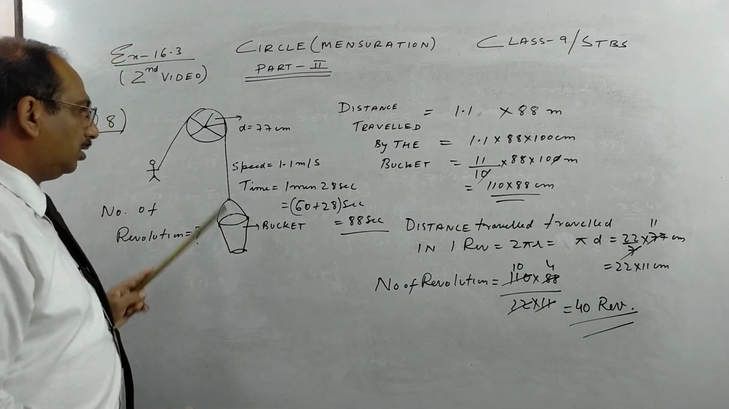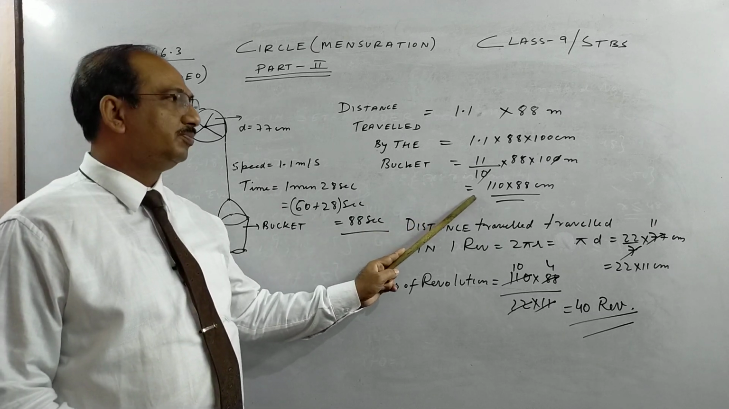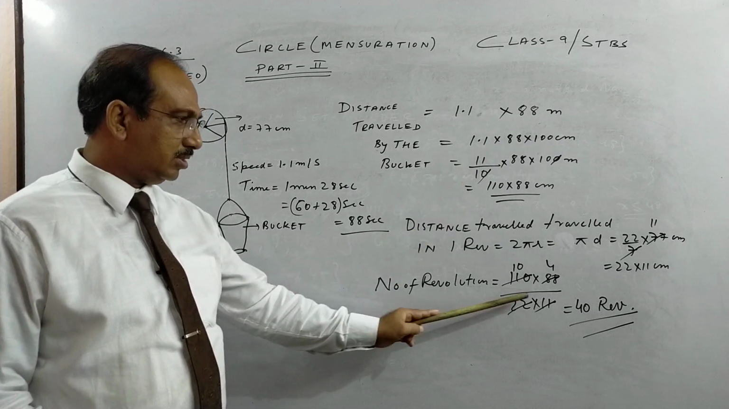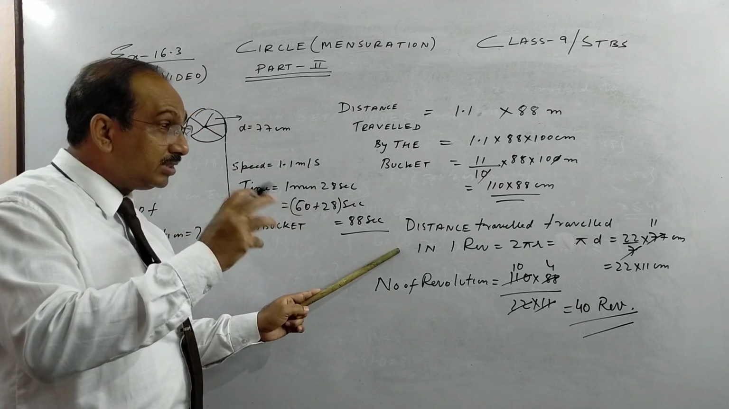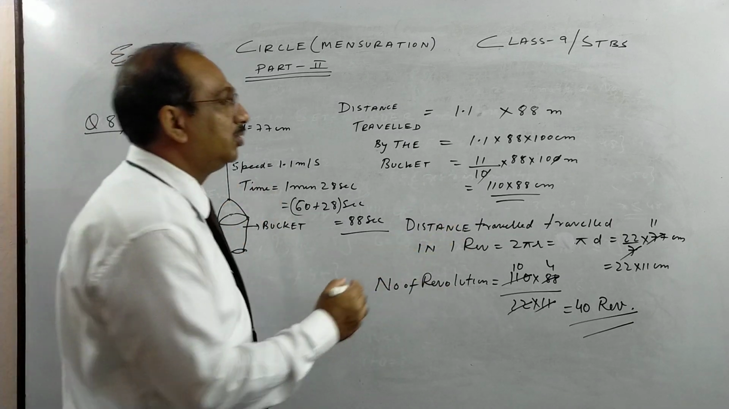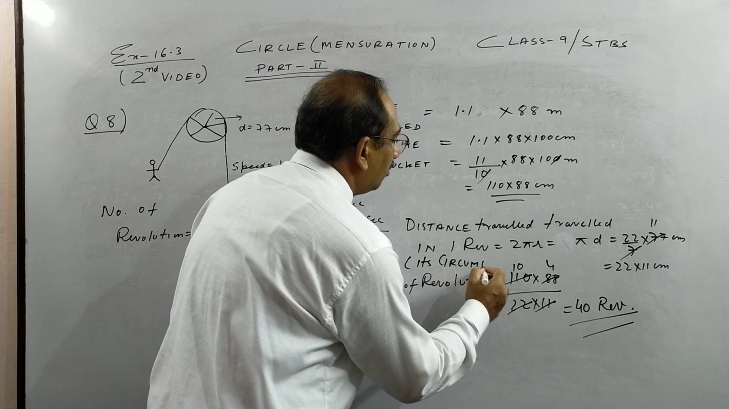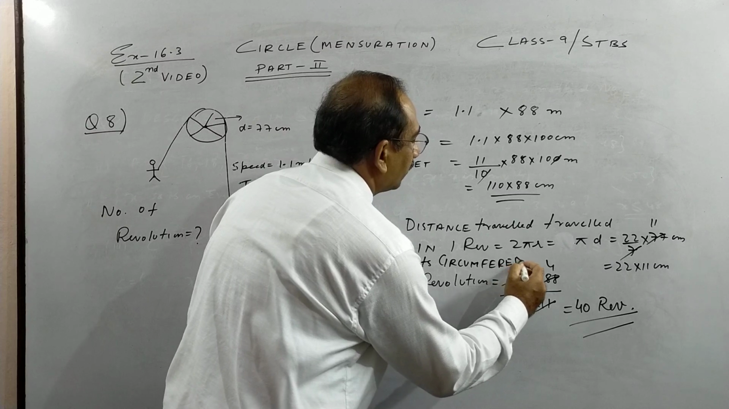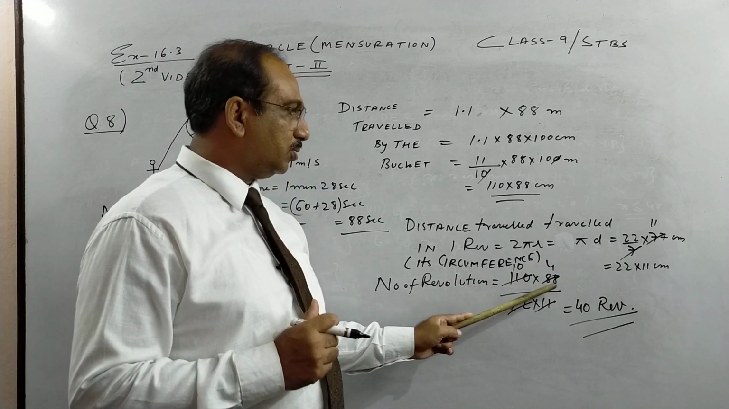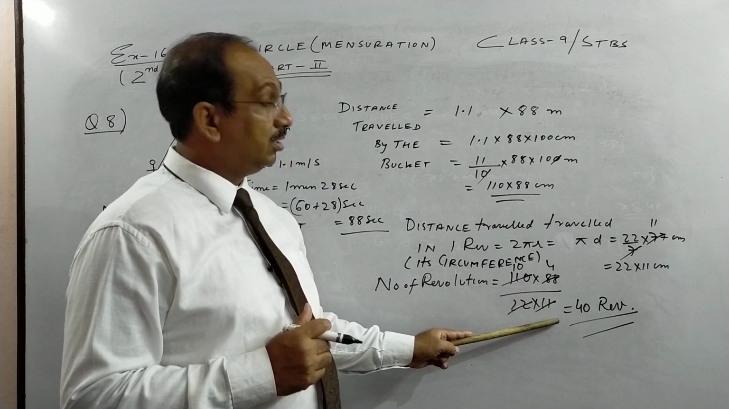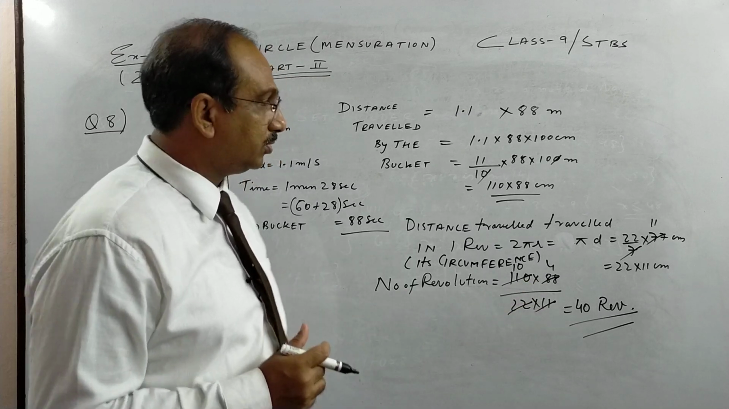Once more, in 88 seconds this rope will travel this many centimeters. I told you why we converted to centimeter, because the unit of the diameter is centimeter. Next, in one revolution, the most important thing is that the wheel covers its circumference. Distance traveled in one revolution is its circumference. So total distance traveled divided by the distance traveled in one revolution gives you the total revolutions.